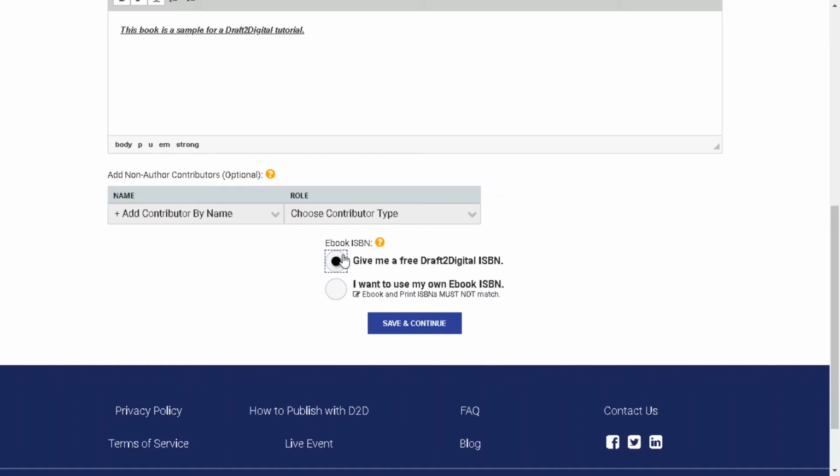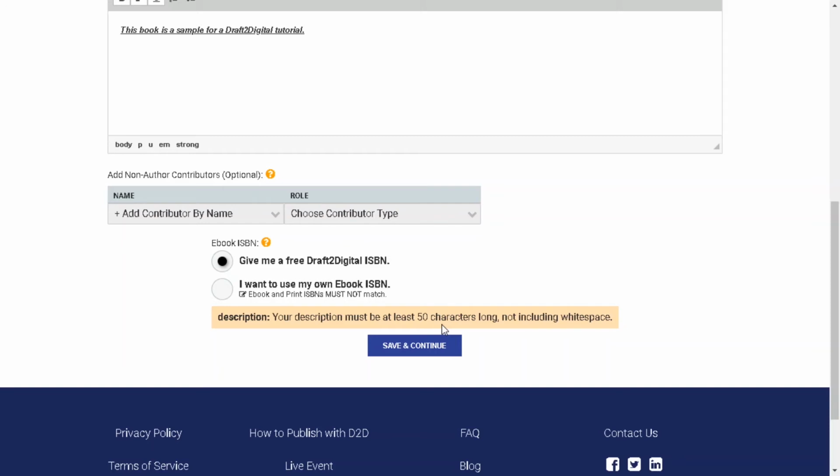I use my own ISBN because I am a free spirit. So if in the future I decide to remove my book from Draft2Digital and go to the outlets on my own, I want to have that flexibility to know I already have an ISBN. If you withdraw your book from the platform, it's not really ethical. I'm pretty sure it probably goes against their terms of service to go with their ISBN, because the ISBN was given to you for using their service. But for the purposes of this video, we'll say give me a free ISBN, and we'll click save and continue.